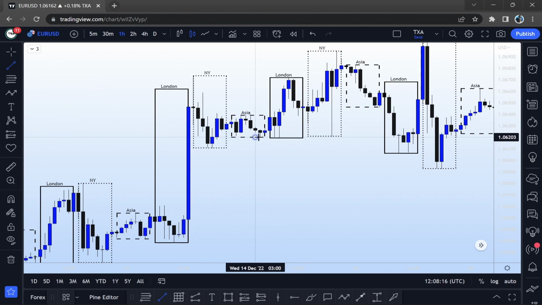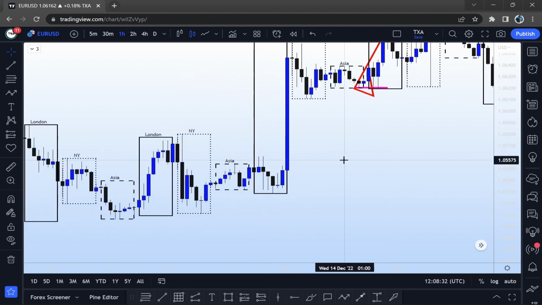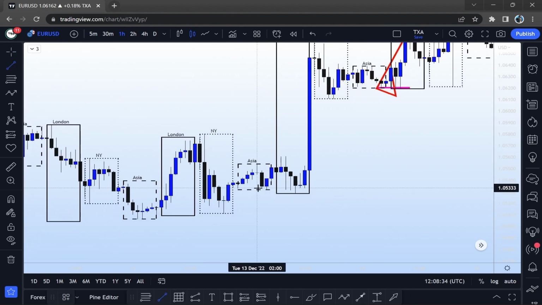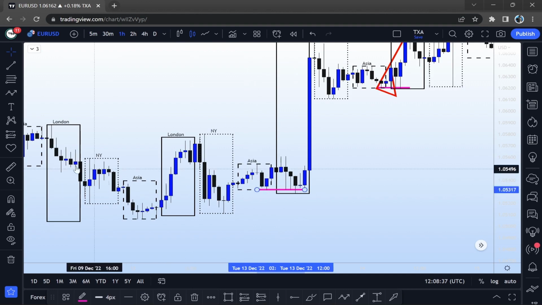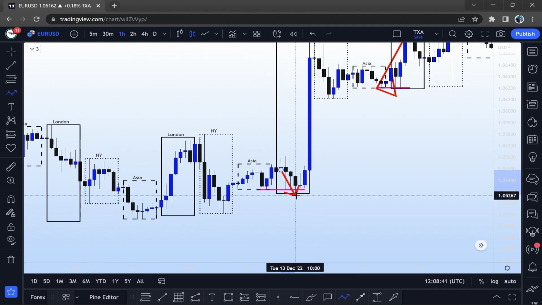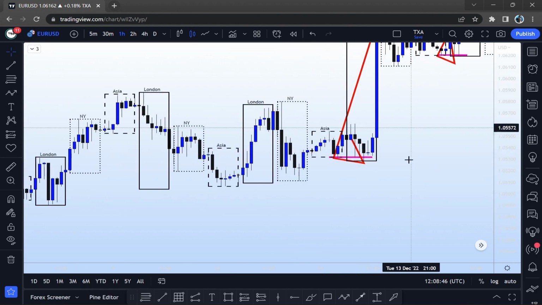We have the Asia session, which has low volume typically, then a stop hunt of the Asia low right here, and then the price within an impulsive move goes to the upside. We have another Asian session low right here. What happens during the London session? Liquidity grab of the Asia low, and then an impulsive move to the upside.